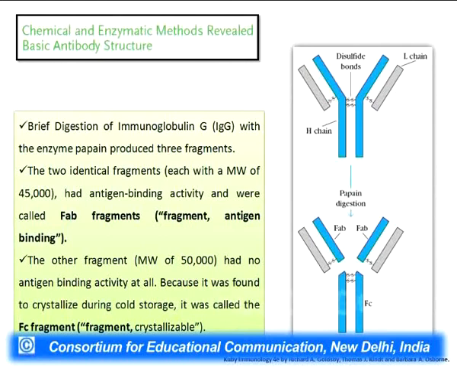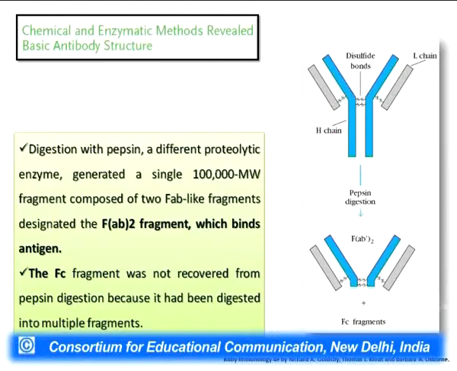So due to this papain digestion, 3 fragments were formed, of which 2 were identical, called the Fab fragments or fragment antigen binding fragments, which contain the antigen binding sites, and the 3rd fragment was called the Fc fragment, which was of about 50,000 molecular weight and is a fragment of the heavy chain. Now the 3rd major experiment was done with the help of pepsin digestion, which is also a proteolytic enzyme.